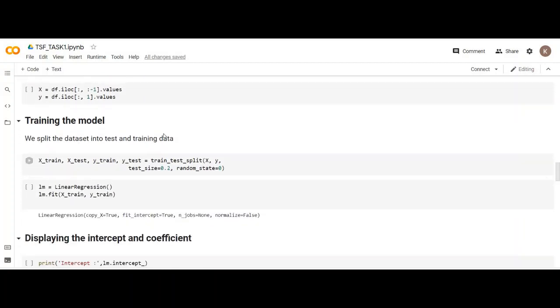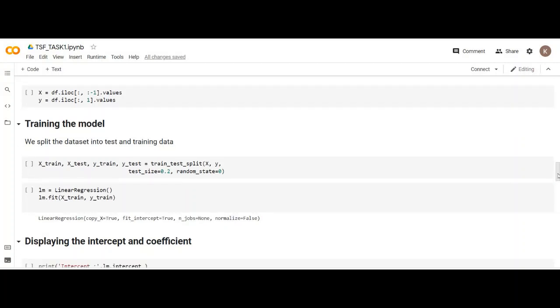Then we have trained the model. In order to train the model, the first step is to split the data set in such a way that we have two sets, that is training data and testing data. So we have used this method called train_test_split, and it is split in such a way that test data size is 20% of the original data, and training data contains 80%, and the random state is 0.